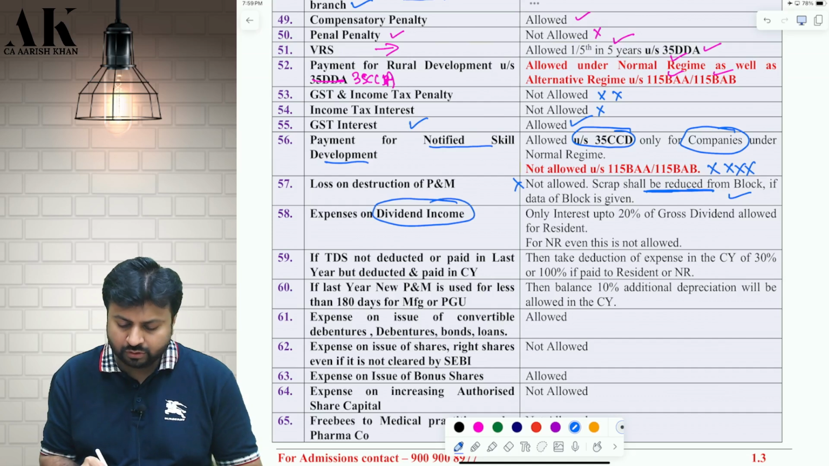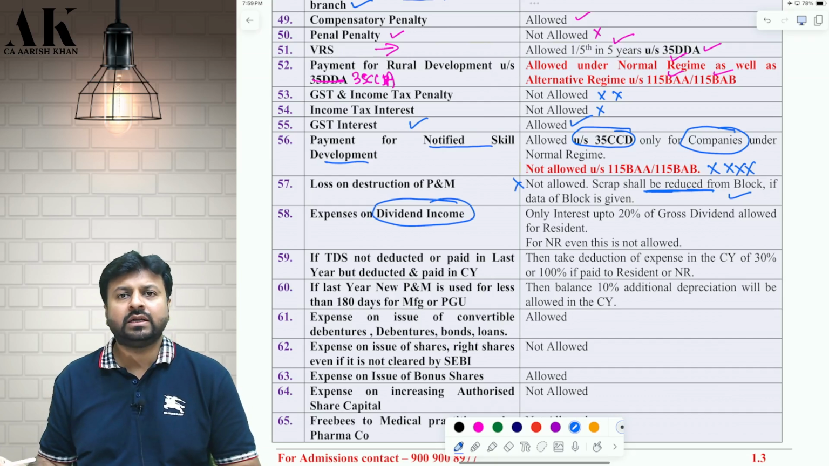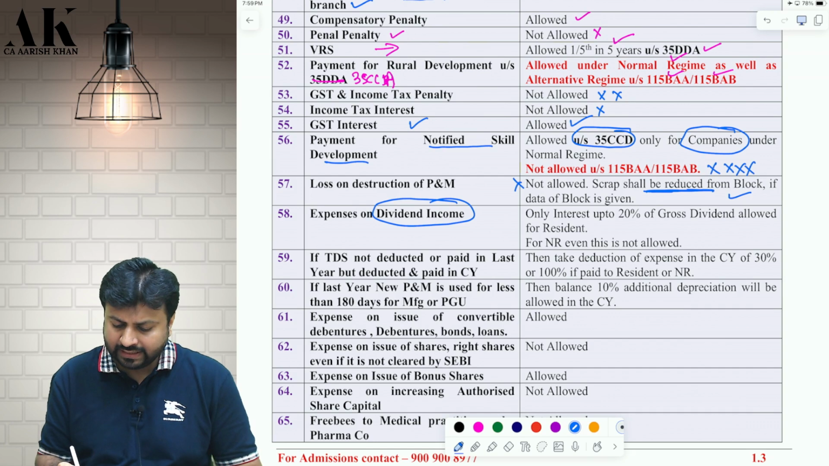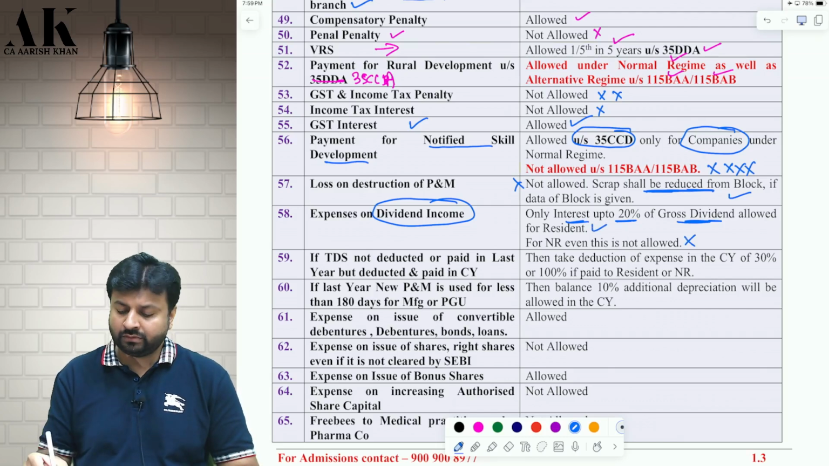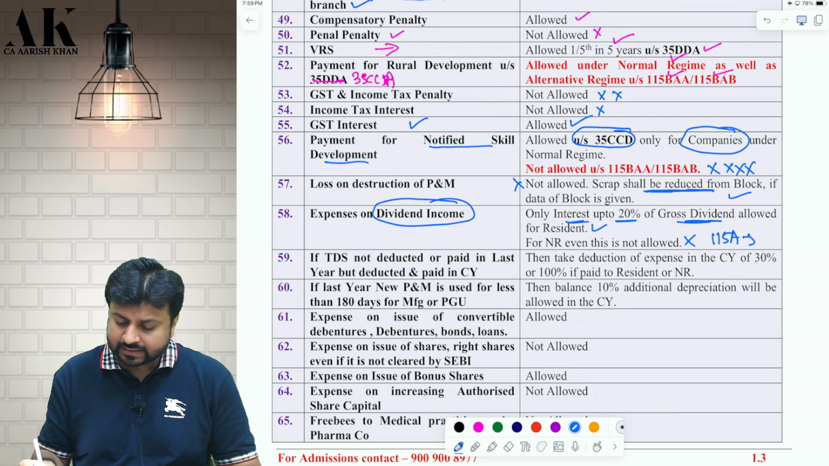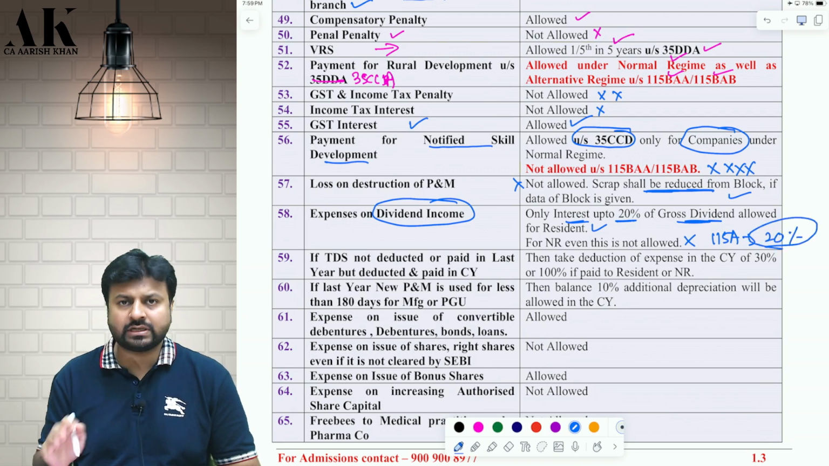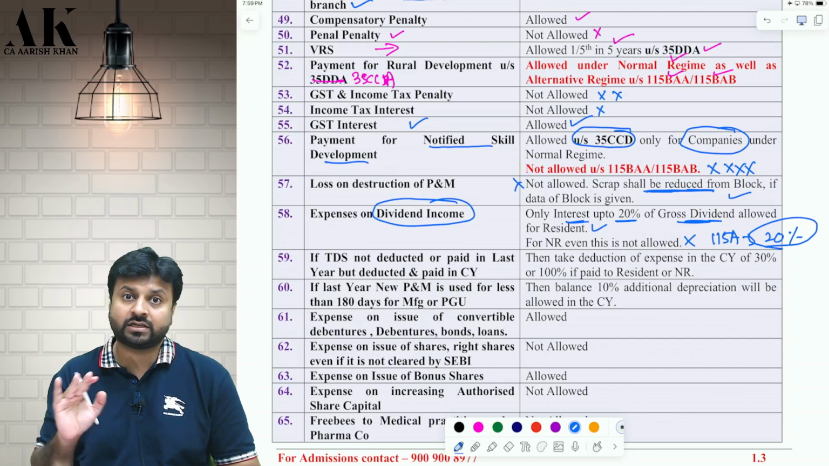Expense on dividend income. Do you get any expense against dividend income? Only one expense is allowed, that is interest expense up to 20% of gross dividend. But that is also allowed only to residents. For non-resident, even that is not allowed. For non-resident, dividend is directly taxable under 115A at gross amount at 20% without this deduction also.